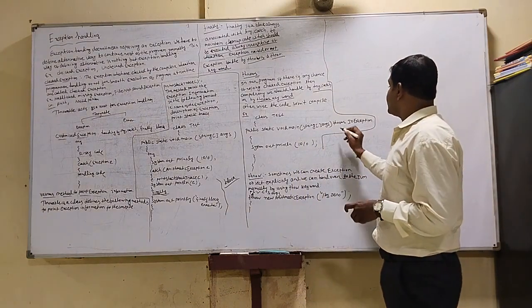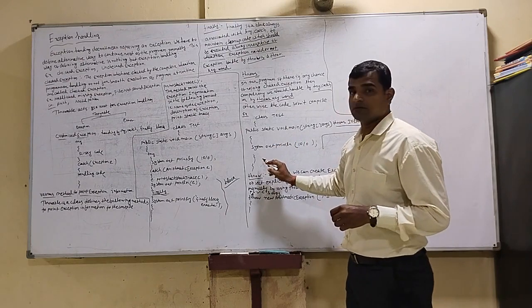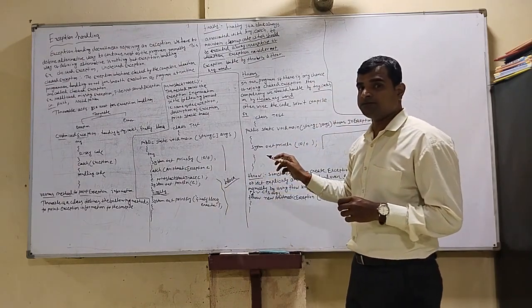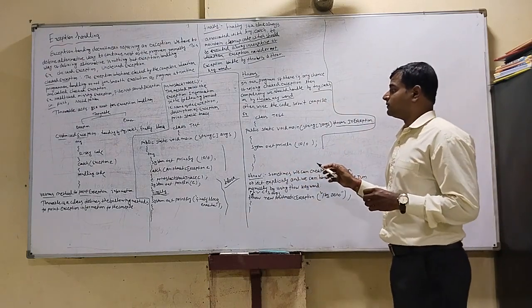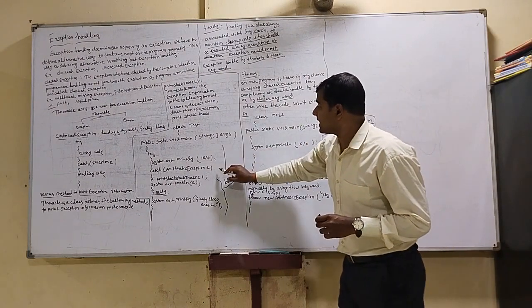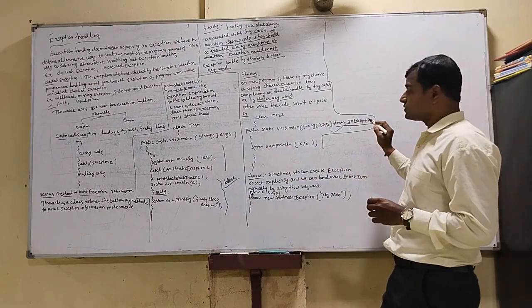If I am not writing throws IOException, then I am writing a try catch block. In this way, I am writing a try catch block. If I am not writing a try catch block, then I am writing it in this way: throws IOException.